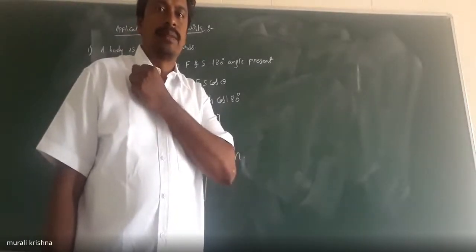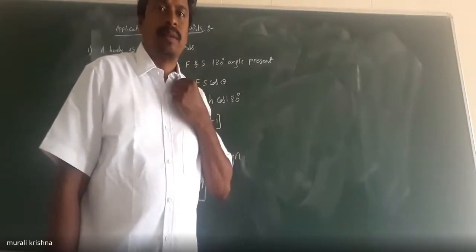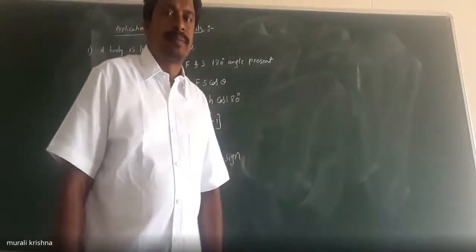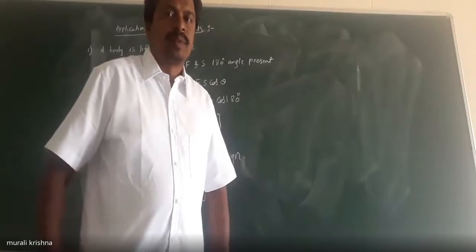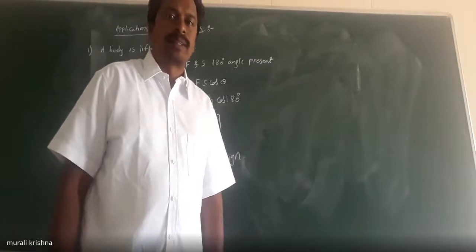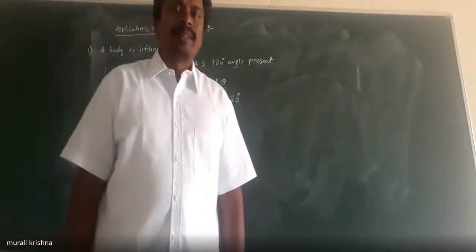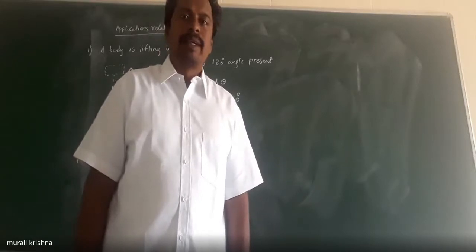Very good. One is Monera. The second kingdom is Protista. The third kingdom is Fungi. The fourth one is Plantae. The fifth one is Animalia.